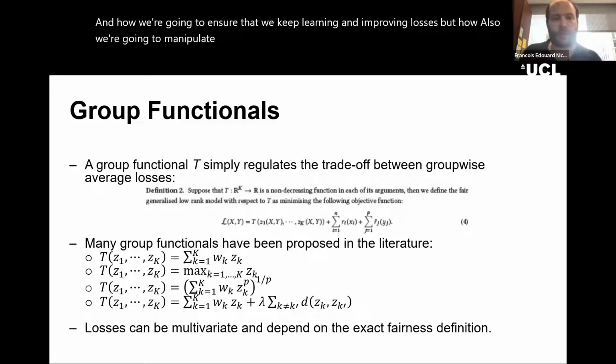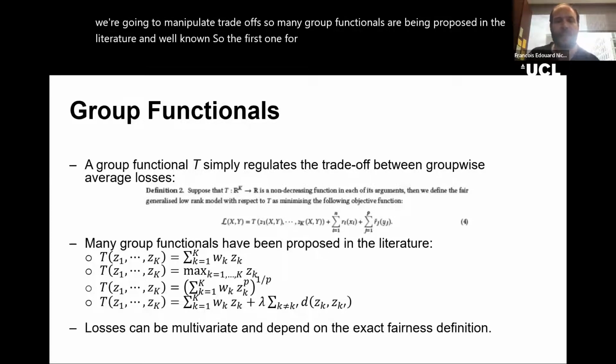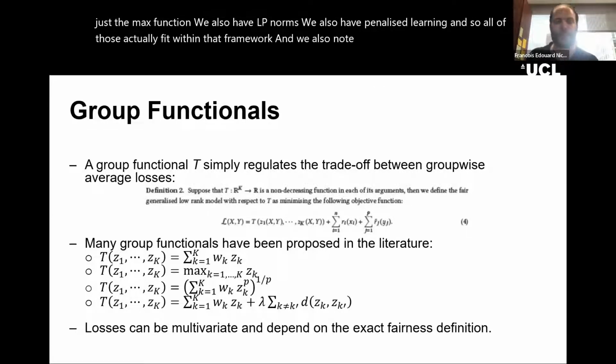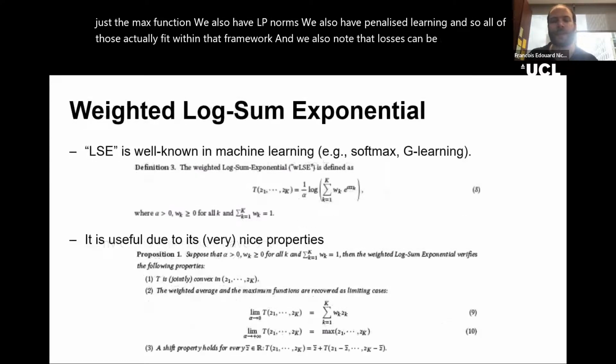So many group functionals have been proposed in the literature and are well known. The first one, for instance, is a weighted average. The second one is just the max function. We also have LP norms. We also have penalized learning. And so all of those actually fit within that framework. And we also note that losses can be multivariate and can depend on the exact fairness definitions.